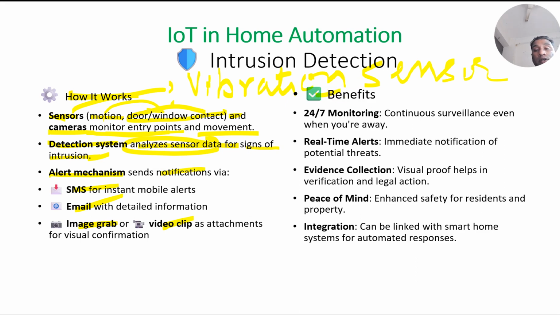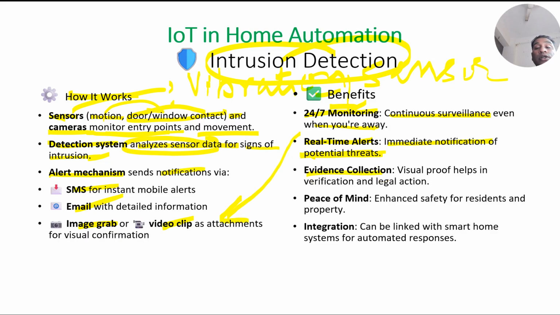Now let us see the fourth part, benefits. We have 24/7 monitoring. Earlier, it was not possible to monitor manually in our traditional systems. Here, our intrusion detection system provides 24/7 monitoring, that is, continuous surveillance even when you are away from home. Real-time alerts give immediate notification of potential threats, not only after the threat but for potential threats. It will analyze data, suggest that some suspicious person is trying to break your door, and I get the message, SMS or a video grab, immediately.